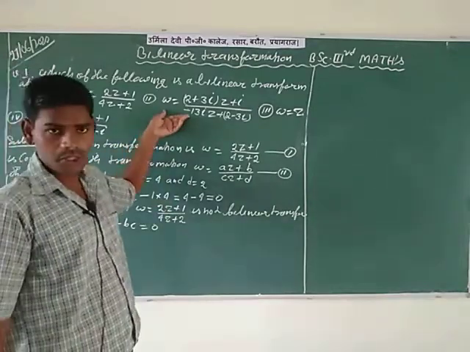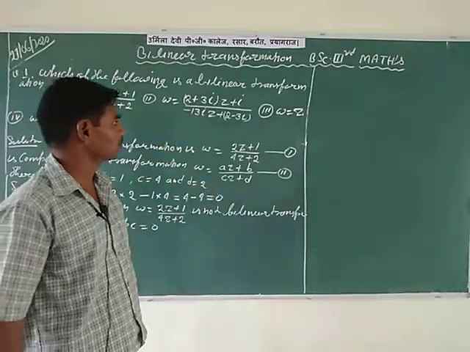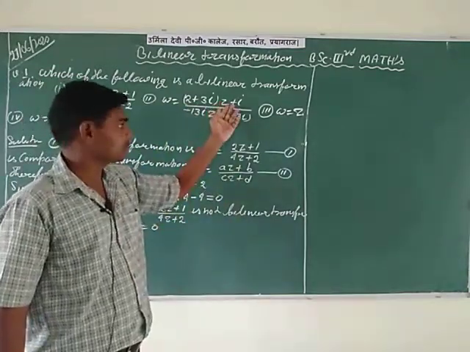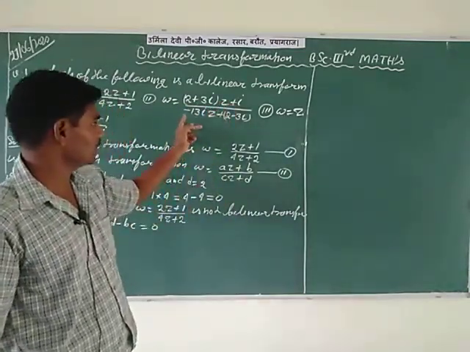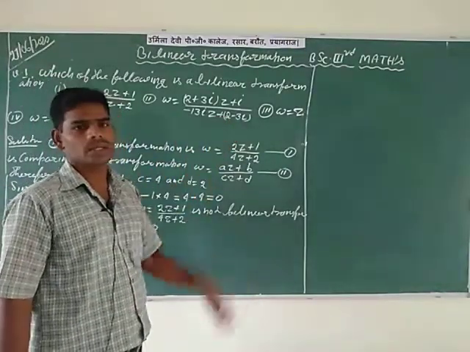After this, consider the second question. The second given transformation is W is equal to (2 plus 3i) times z plus i, divided by minus 13i z plus 2 minus 3i.